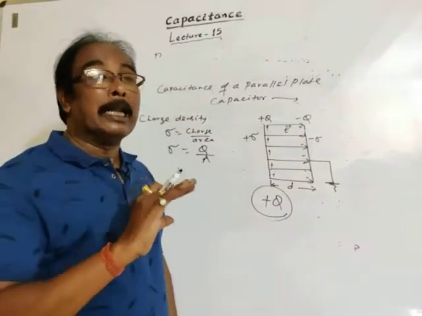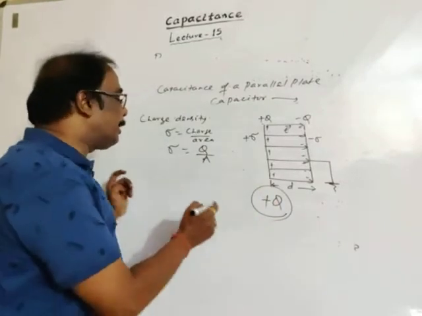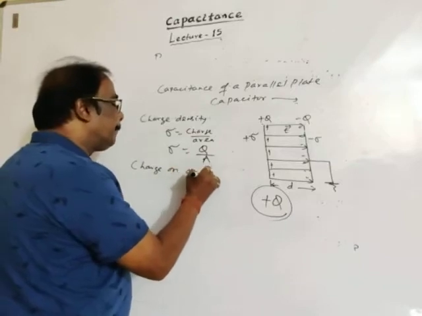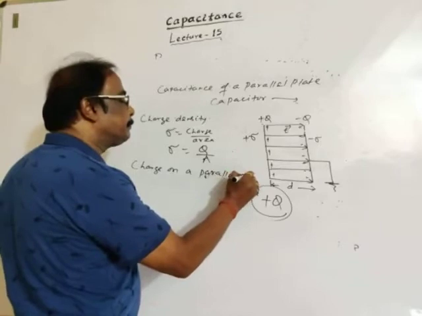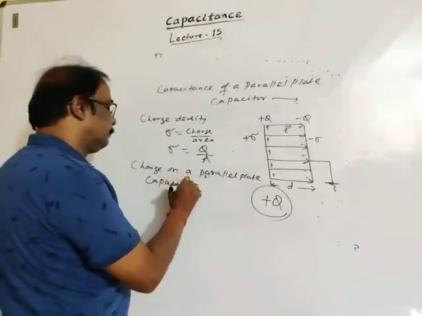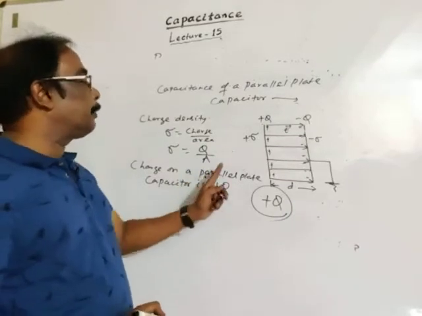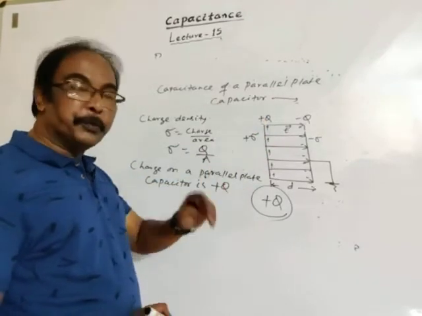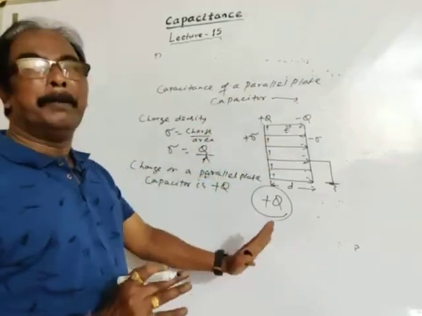Of course, algebraically you may say the algebraic sum of charges is 0, but I may write that the charge on a parallel plate capacitor is Q, which is given. The charge on a parallel plate capacitor is the charge given to the plate.